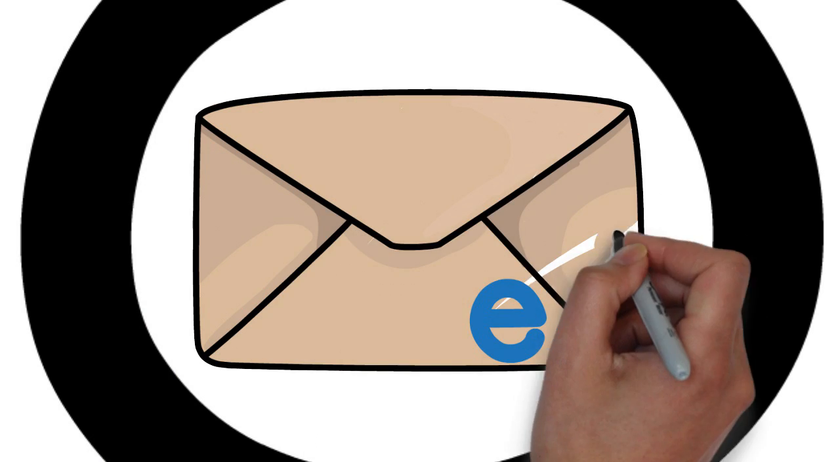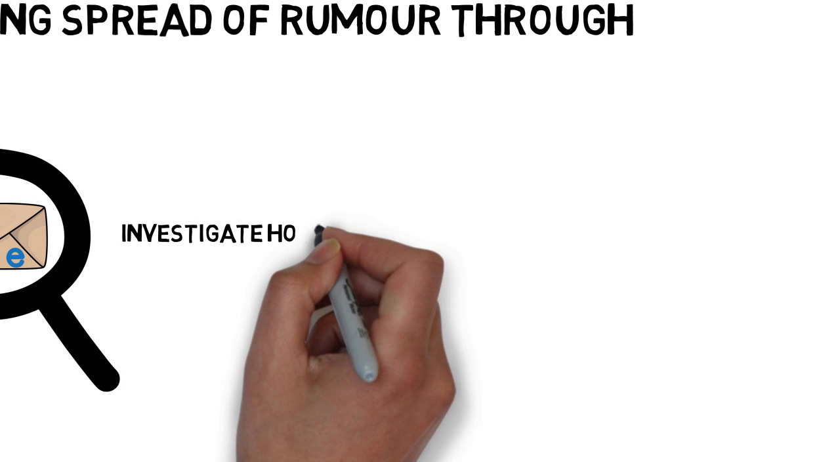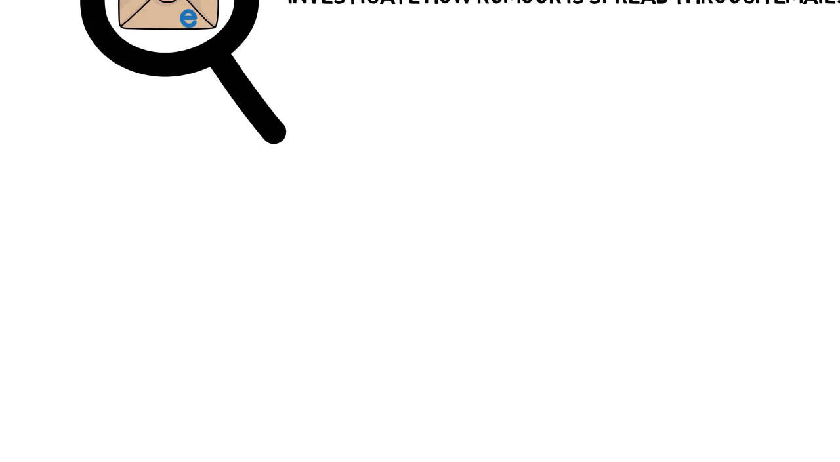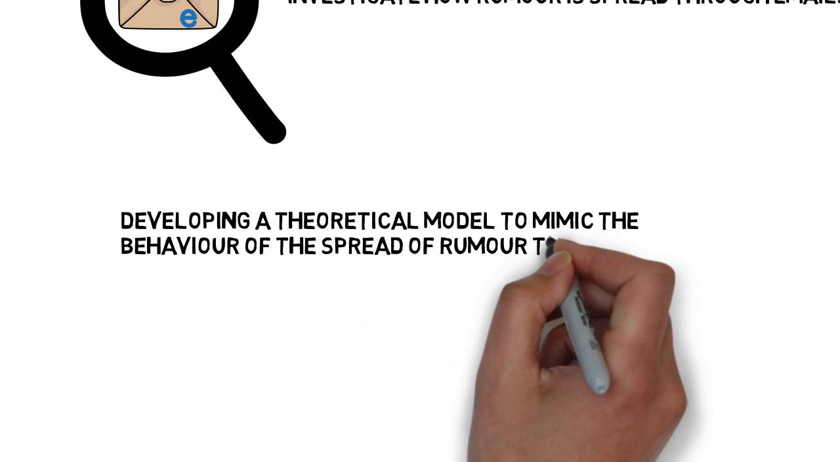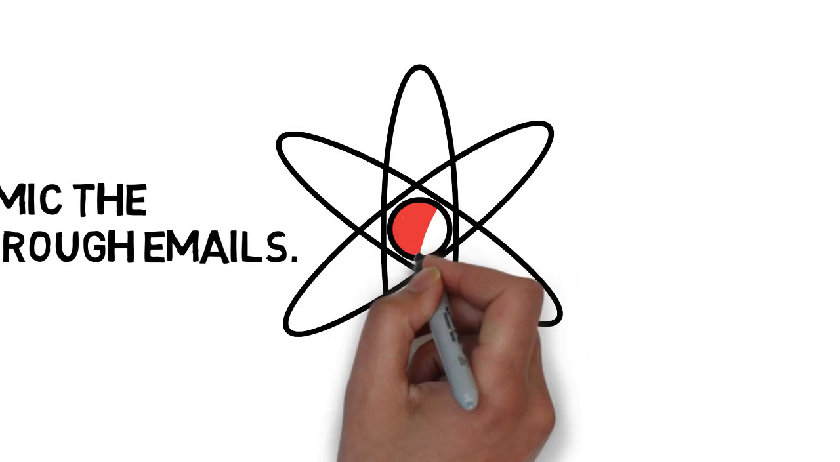The objectives of the project are to investigate how rumor is spread through emails and to develop a theoretical model to mimic the behavior of the spread of rumor through emails. Now let us see how exactly we did it.